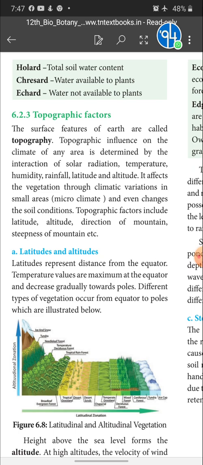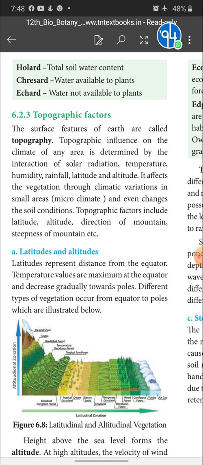What are topographic factors? The surface features of earth are called topography. Topography influences the climate of any area, determined by the interaction of solar radiation, temperature, humidity, rainfall, latitude and altitude. It affects the vegetation through climatic variation in small areas and even changes the soil conditions also.